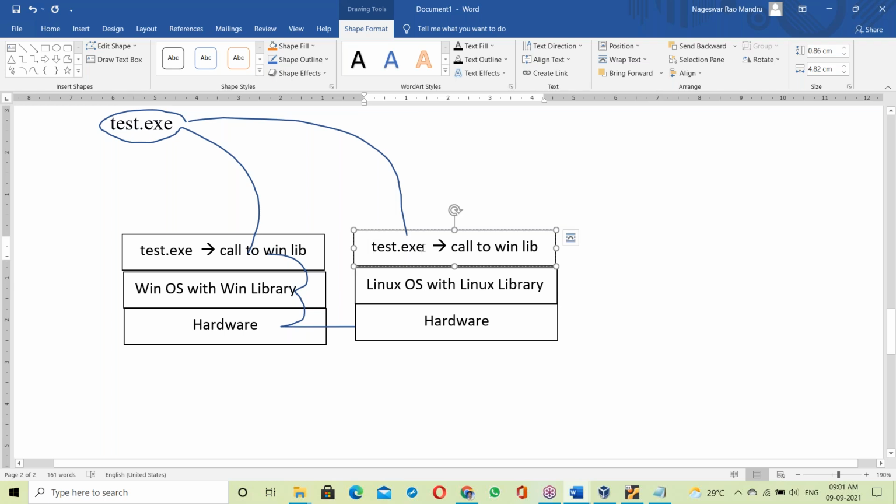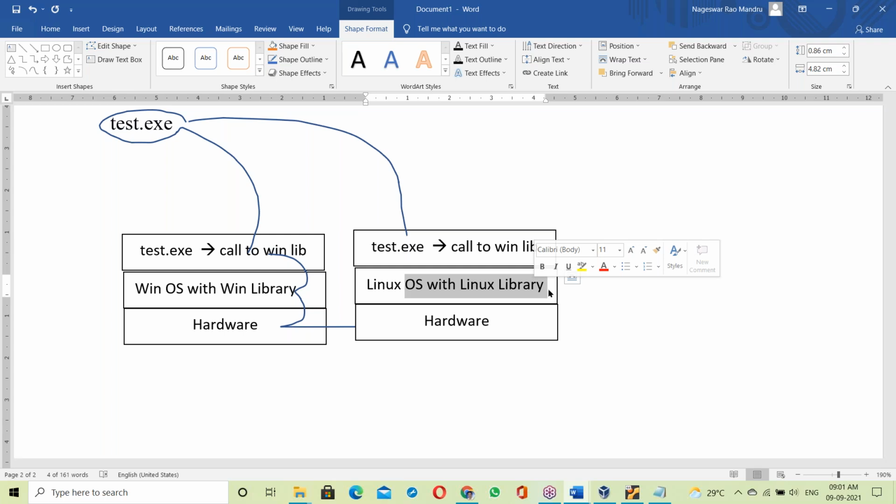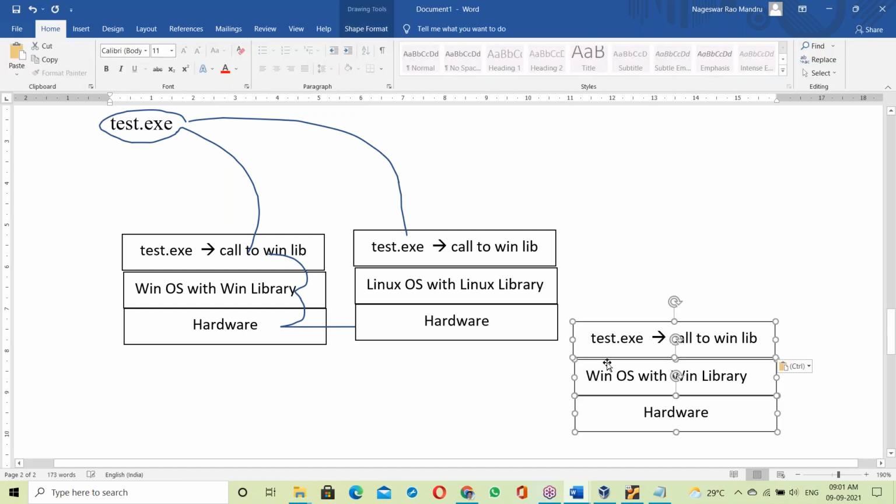Now this test.exe file is linked with the Windows library. Since it is linked with the Windows library, it will try to call the Windows library, but it is not available here. That library is not matching, so it simply fails. That's the reason it's OS dependent.